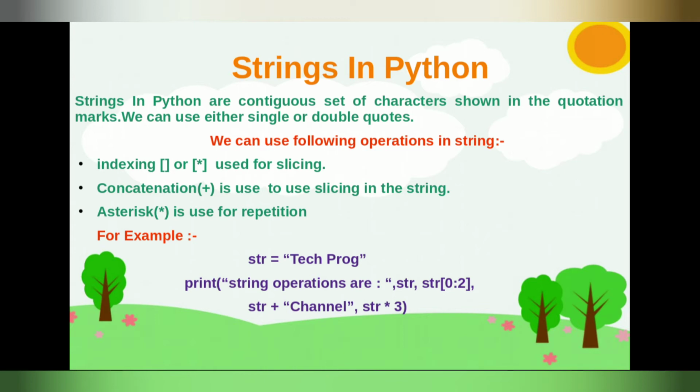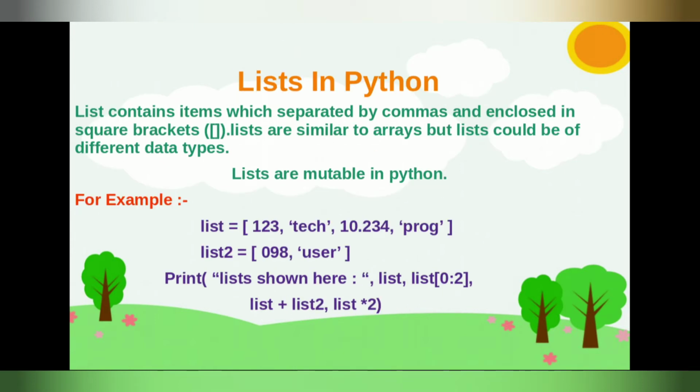Let's move to our next data type, list. List is our next data type, friends. List is a very important topic, because lists are used in many places in other projects, like in software creation and websites, because lists are very usable.